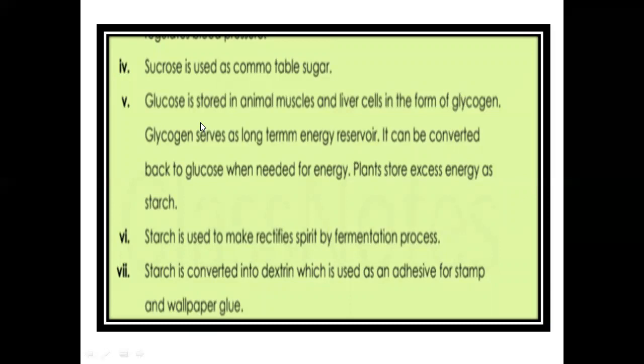Starch is used to make rectified spirit by fermentation process. Rectified spirit we are using it in our labs in the form of ethanol. Ethanol is called rectified spirit. Starch is converted into dextrin, which is used as an adhesive for stamps and wallpaper glue because starch is sticky.